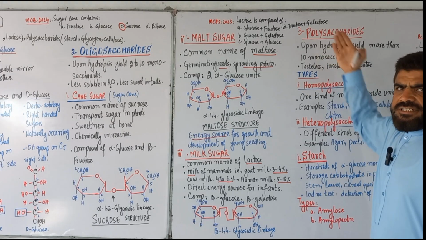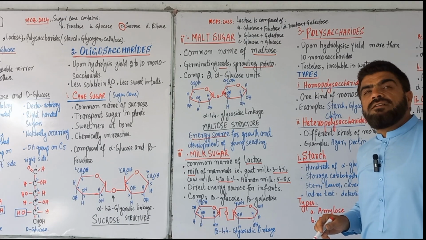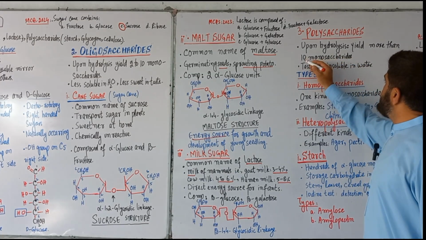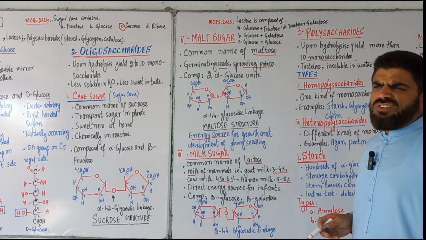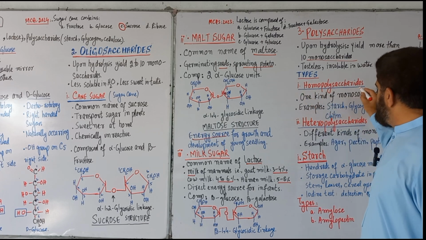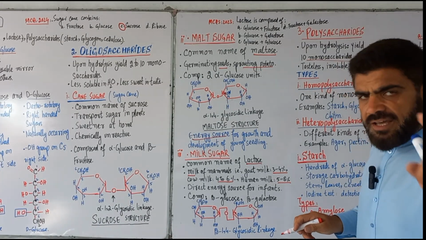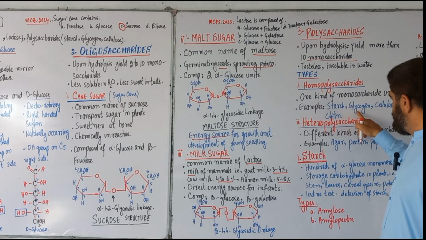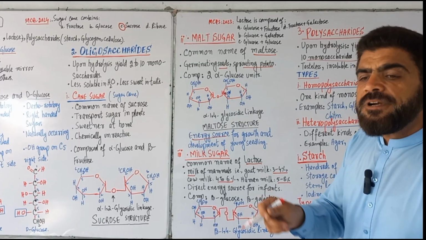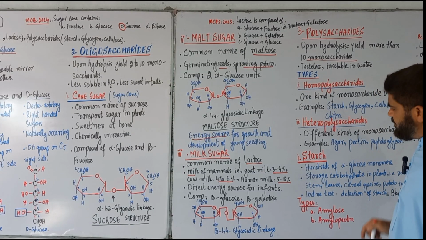The third type of carbohydrate is the polysaccharides. Polysaccharides are the largest, most complex group of carbohydrates, giving many monosaccharides on hydrolysis. They are insoluble in water and not sweet in taste. There are two types: homopolysaccharides, made of the same monosaccharide unit, for example starch, glycogen, cellulose and chitin; and heteropolysaccharides, made of different monomer units, for example pectin and peptidoglycan.